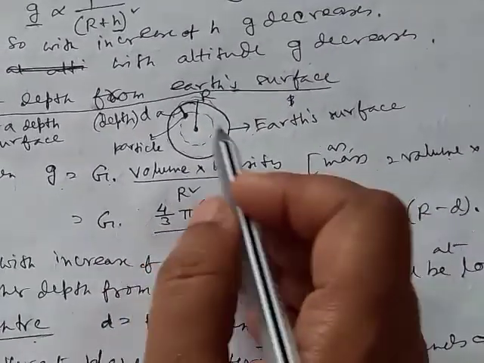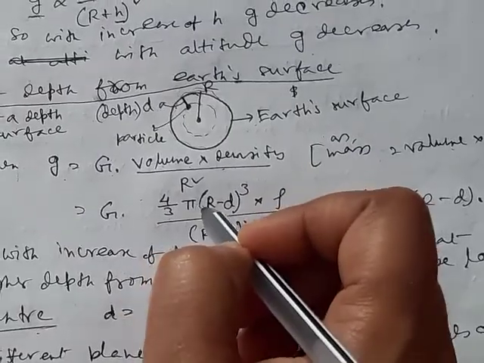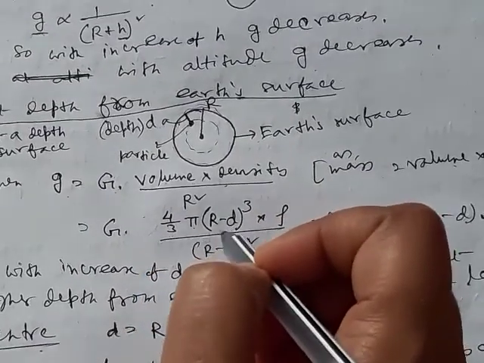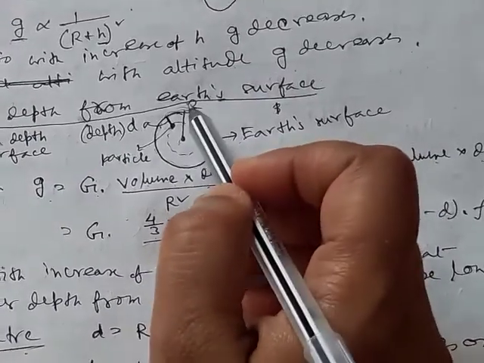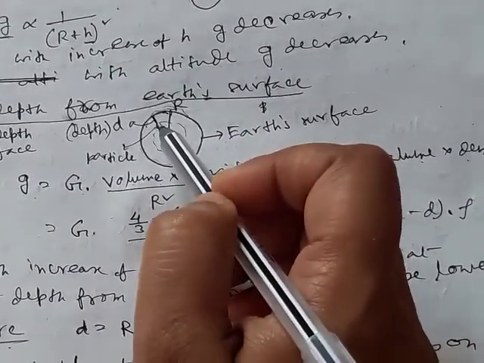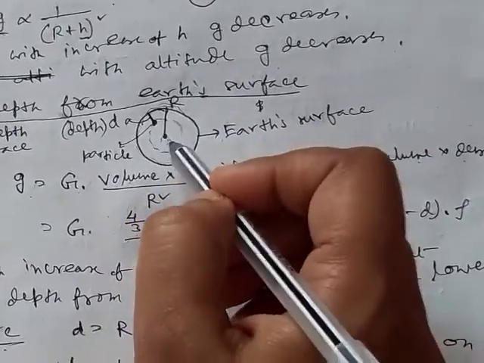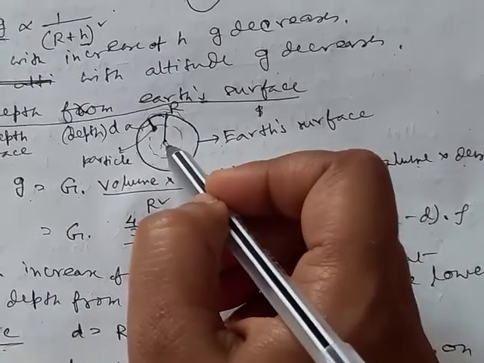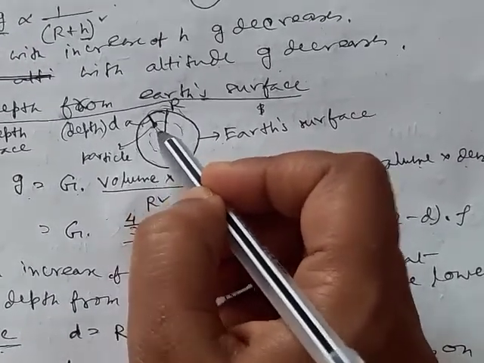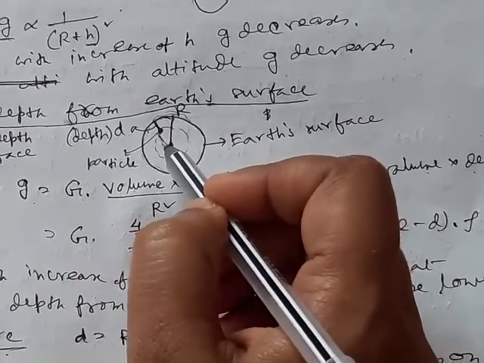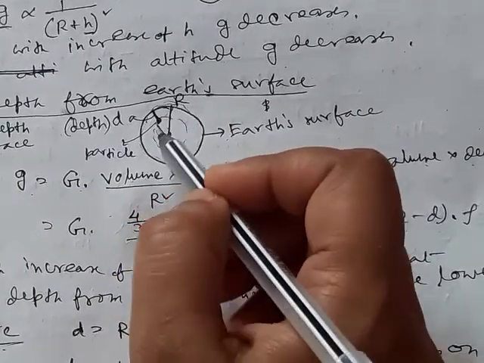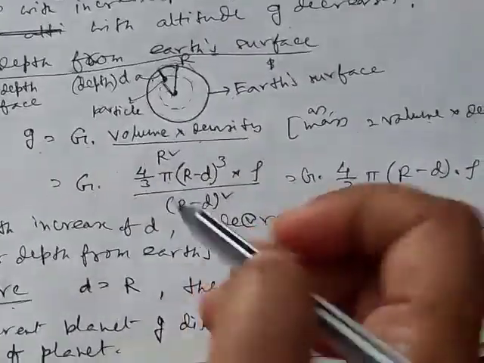So here, this distance is r and this distance is d. So the distance between the center of earth and the body, this distance, is r minus d.